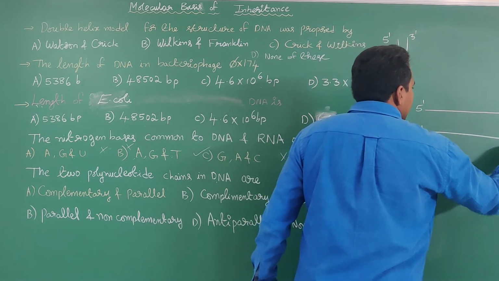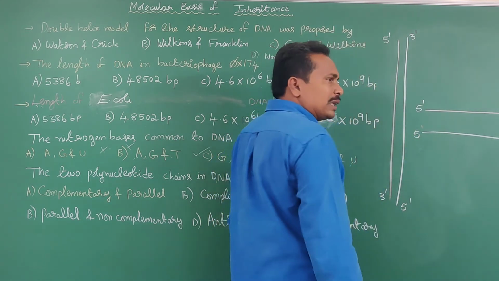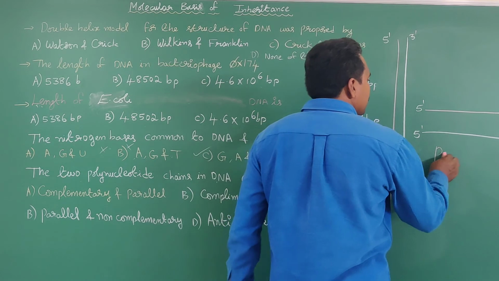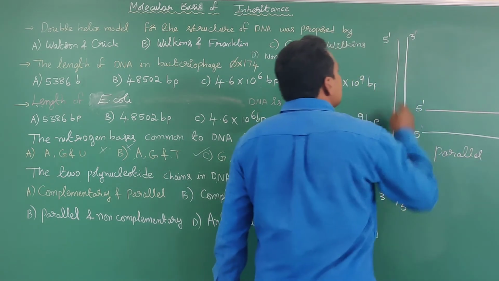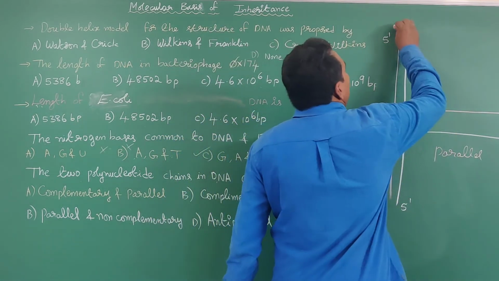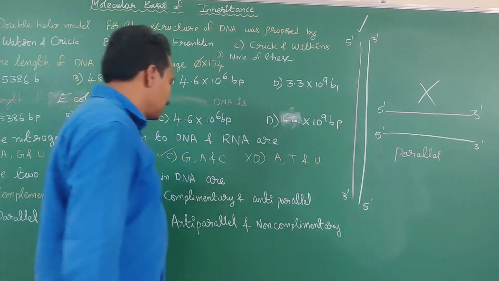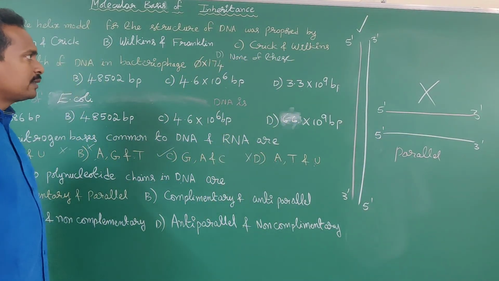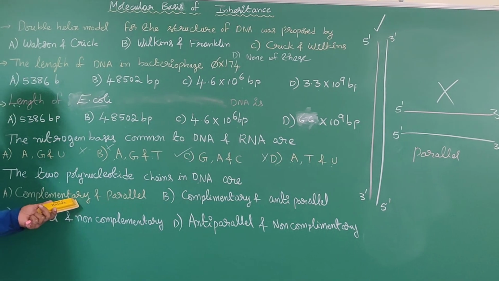Suppose both the strands were arranged like this, we could say parallel manner. But in DNA, both the strands are arranged in an anti-parallel manner, not in a parallel manner.